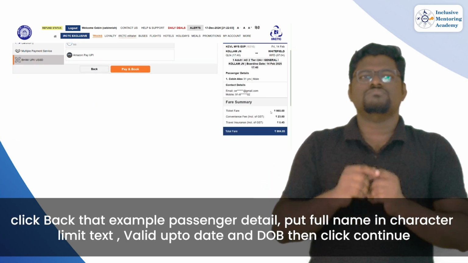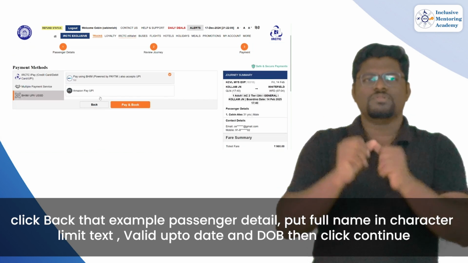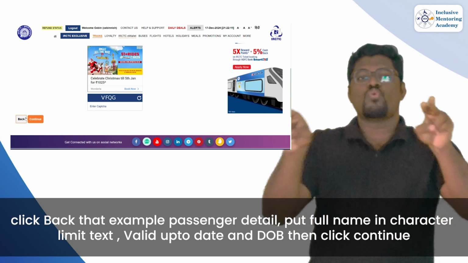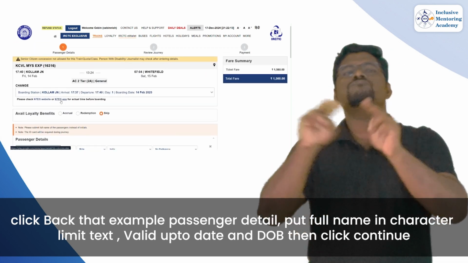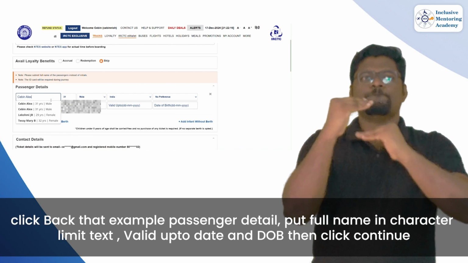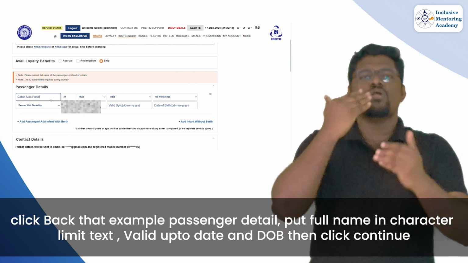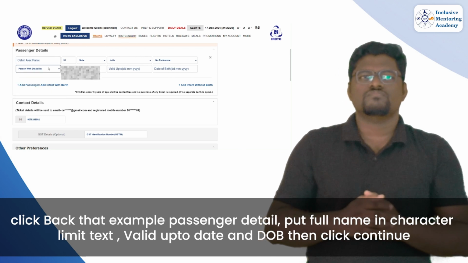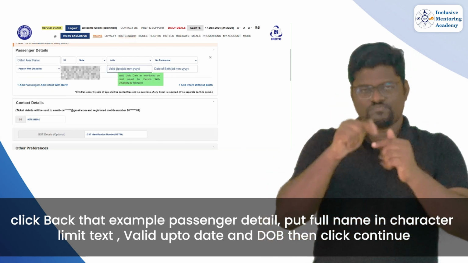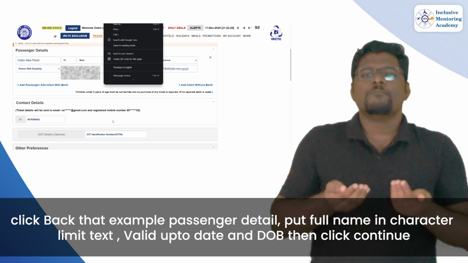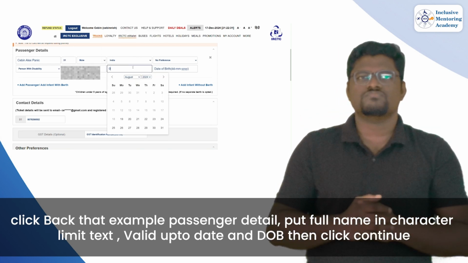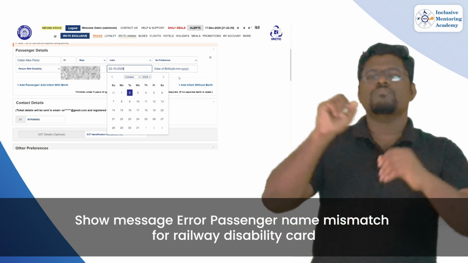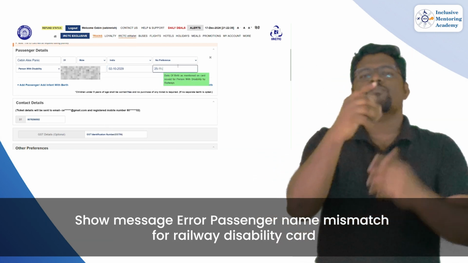Click back to the example passenger details. Put the full name within the character limit. Enter the valid up to date and DOB, then click Continue. It shows an error message: passenger name mismatch for railway disability card.